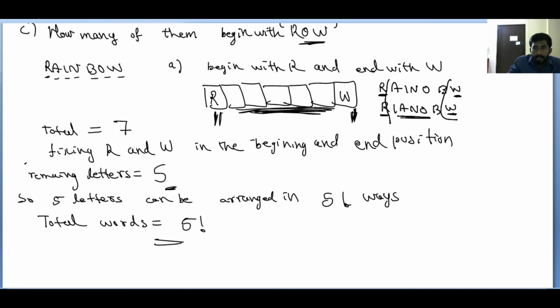You are doing arrangements for the remaining letters only, right? Whatever arrangements you are taking, here you are doing only arrangement for the remaining 5 letters. That's why I am saying in the beginning and end you need to fix R and W. Then only 5 letters remain. After fixing 2 letters, this is the case of arrangement of 5 letters only. We know that 5 letters can be arranged in 5 factorial ways. So total words you can form is 5 factorial.